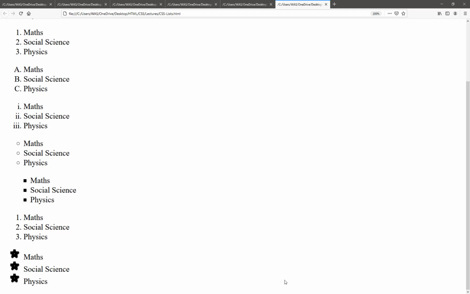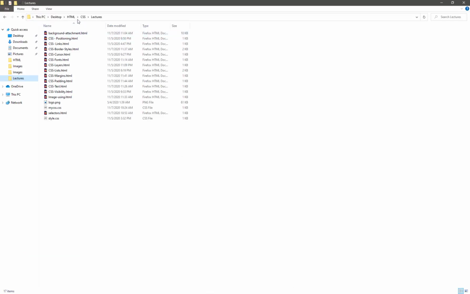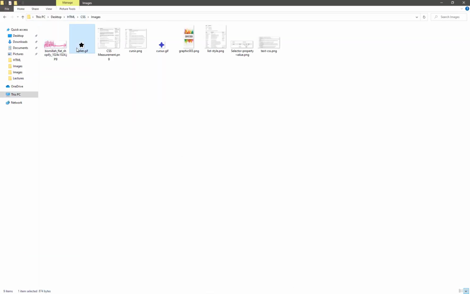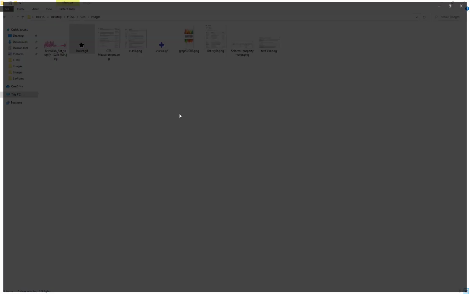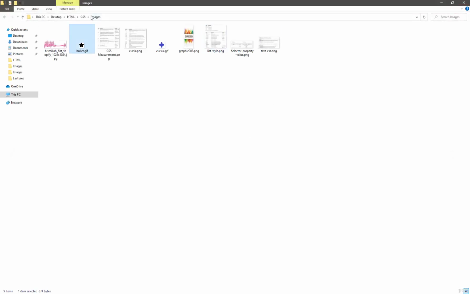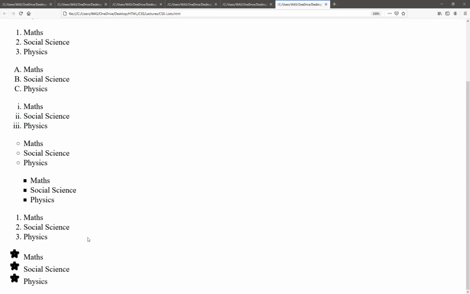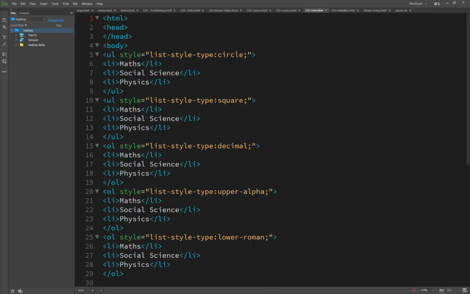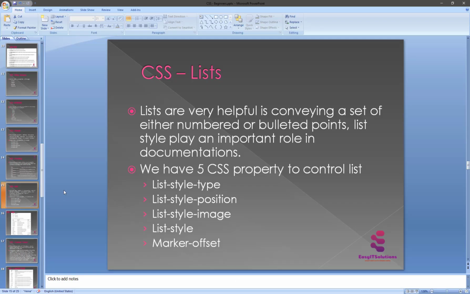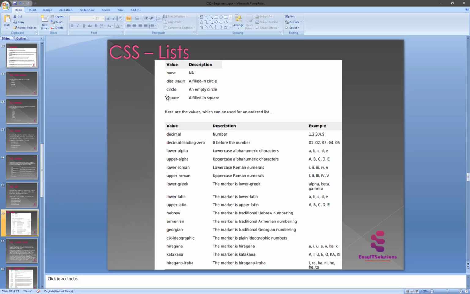So here I have just shown you that lecture inside the lectures and inside the image. Yeah, this is the bullet I have just set in my Microsoft Paint. So I have just set it inside the CSS. So let's go and see how it works. And the second thing is list. Yeah, exactly. So these are the possible list values.